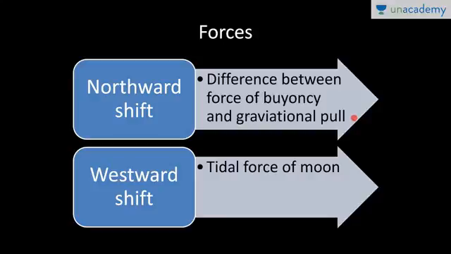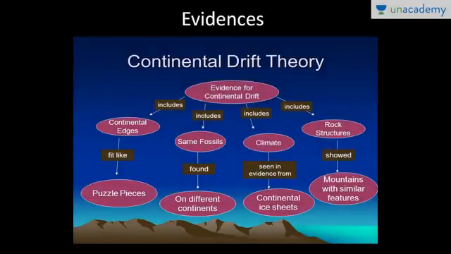And these continents started drifting northward, and later North and South America started drifting westward. The force responsible for westward drift was the tidal force of the moon. Later, in the limitations, we'll study that these forces are not at all sufficient to drift huge continents. So this was one of the major limitations of the continental drift theory, and that is why it was rejected.